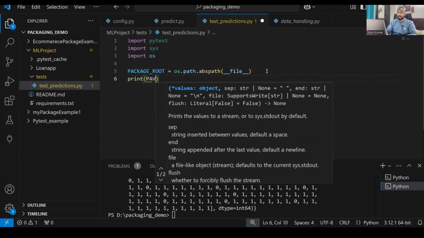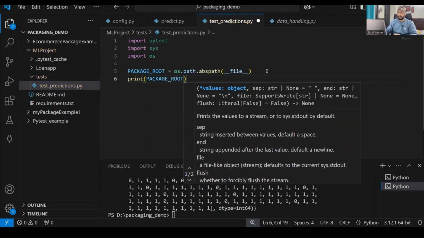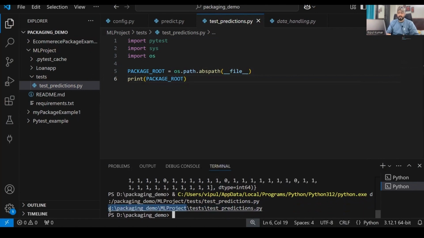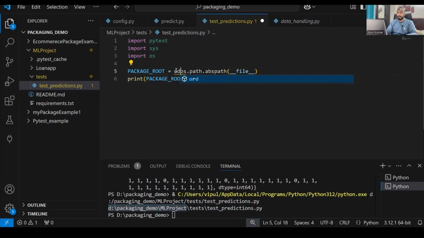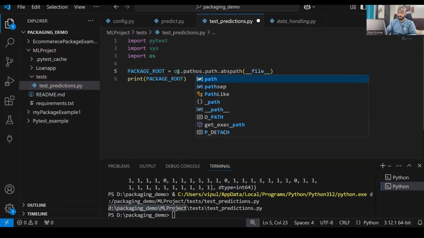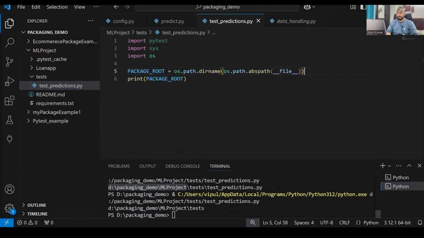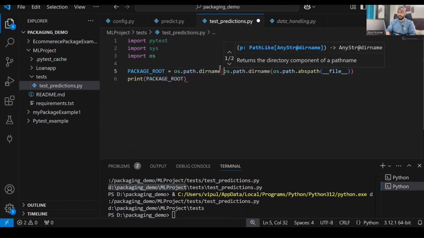So let's see package root. And I'll check whether it is working or not. Yes. So this is the absolute path and this is our root directory, right? So we'll just use over here os.path.directory name. And we'll check the directory name over here. So this is a directory name. And then one step I have to go to the ML project, so I'll again take it and paste it over here.